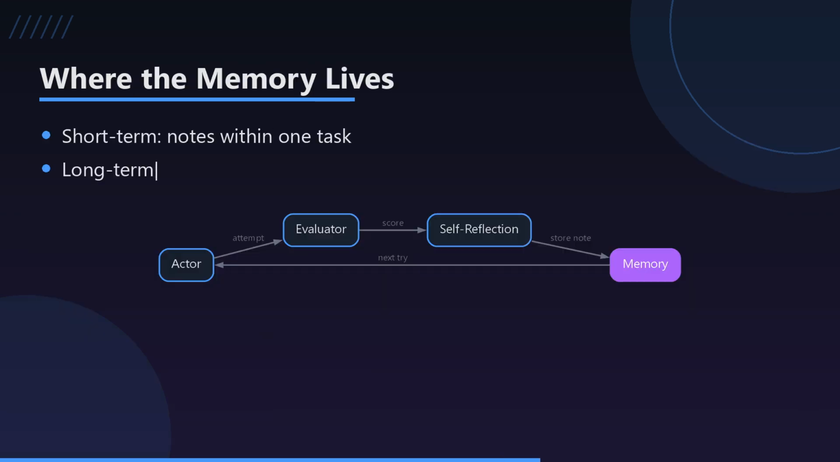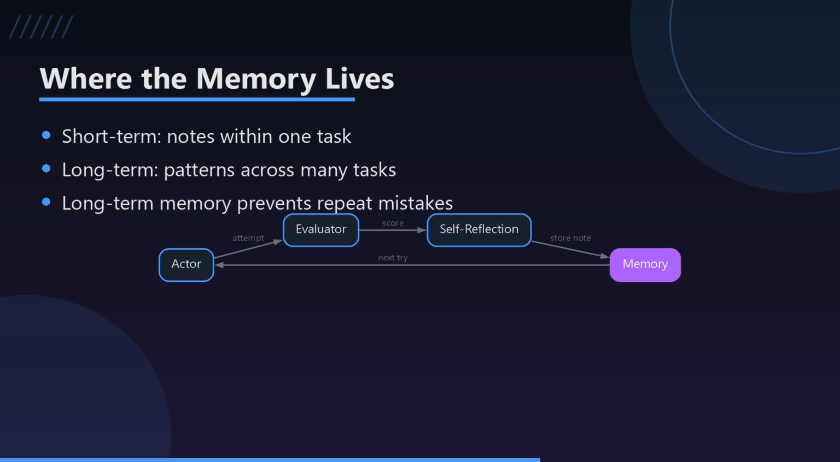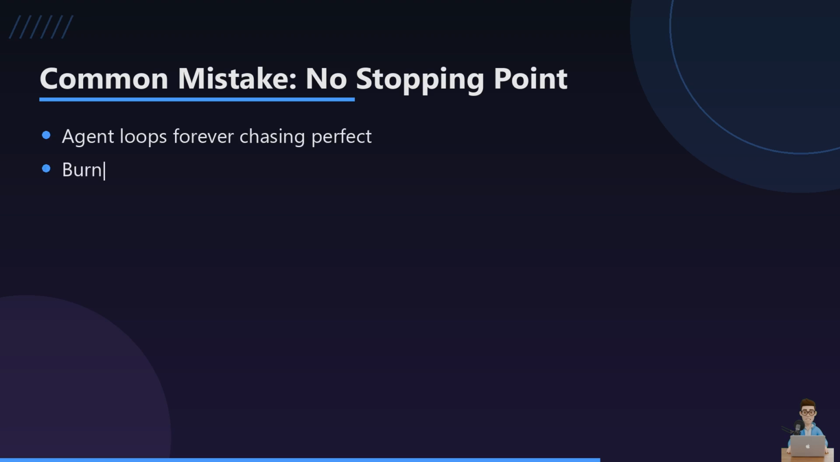Think sticky note versus notebook. Short-term memory is the sticky note on your desk. It holds notes just for the task in front of you right now. Long-term memory is the notebook you keep for weeks, so a mistake from last Tuesday's task quietly saves you from repeating it today.